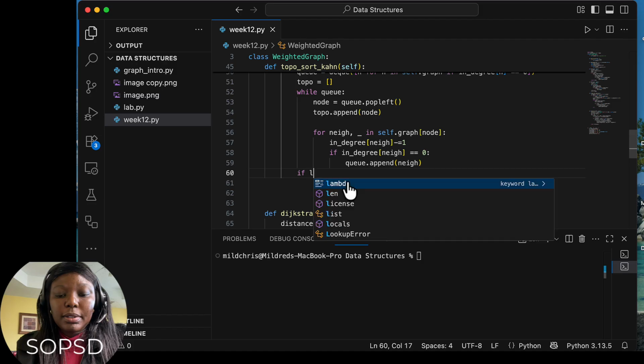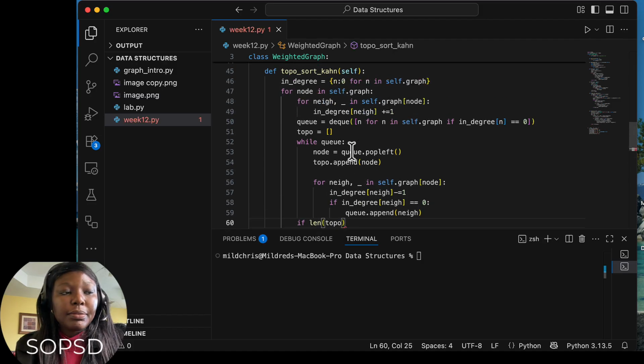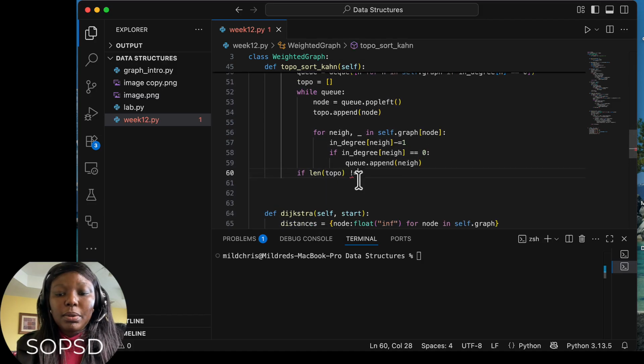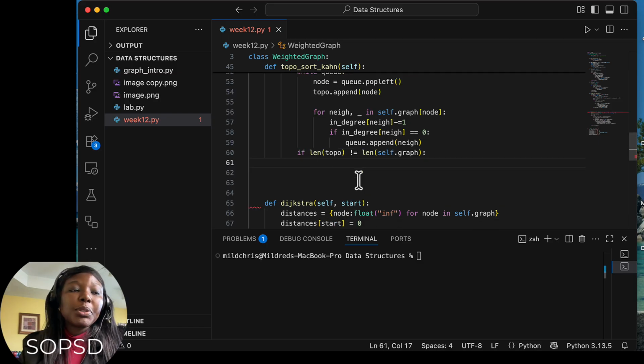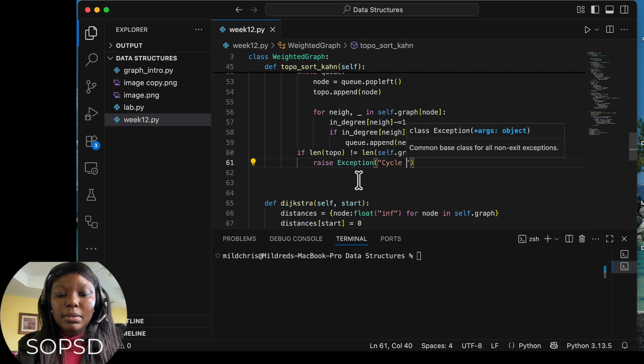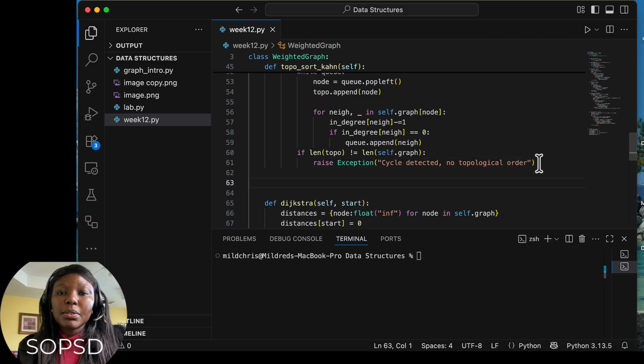So let's say if the length of the ordering here, of the topo, is not equal to the length of the graph, then we want to maybe raise an exception, print a message that a circle is detected, and once a circle is detected you cannot have a topological order. So you say, let's say raise exception, circle detected, no topological order, right? And then here we just return the ordering.